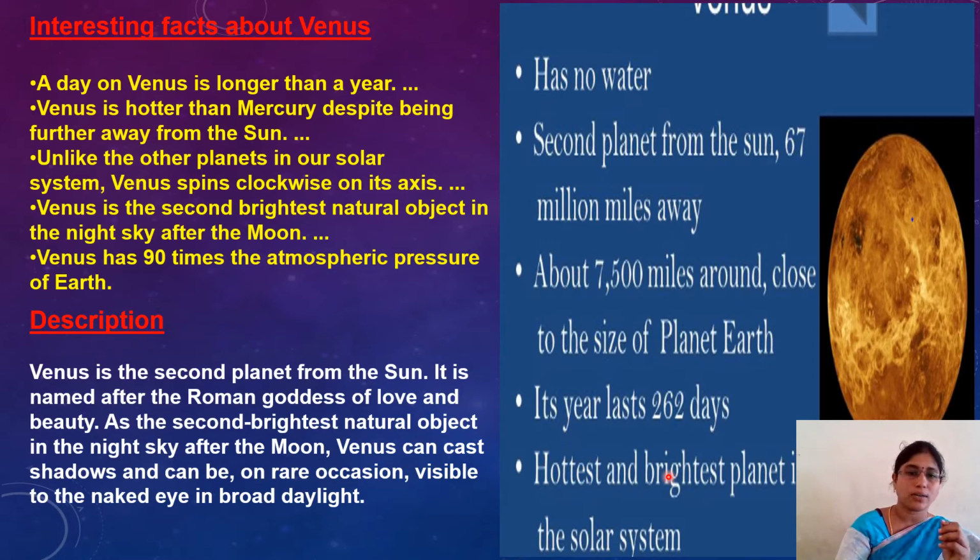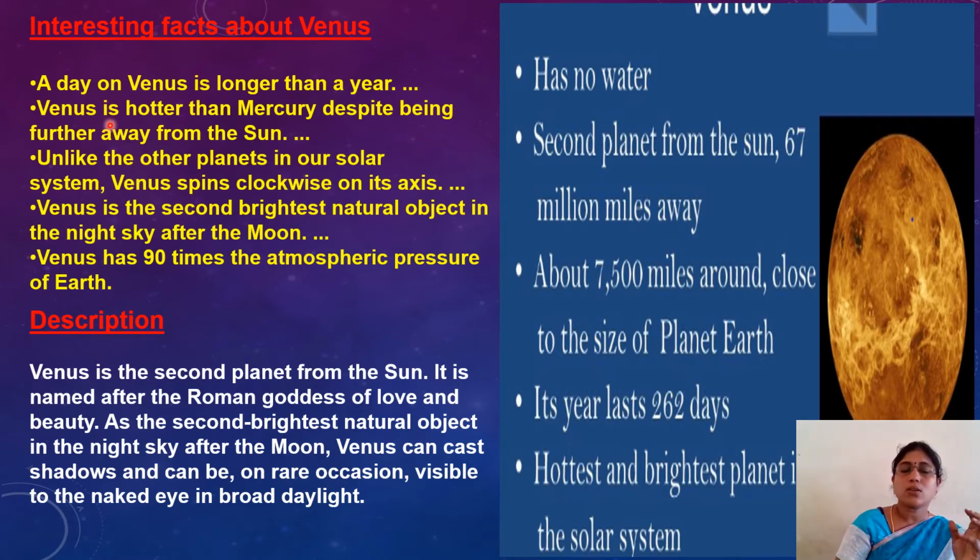That is the specialty. Here, a day on Venus is longer than a year. So a day is much longer than a year on Venus. How many hours do we have on our planet Earth? We have 24 hours per day. Understood? Venus's day being longer than Earth's means more than 262 Earth days equal 1 day there.